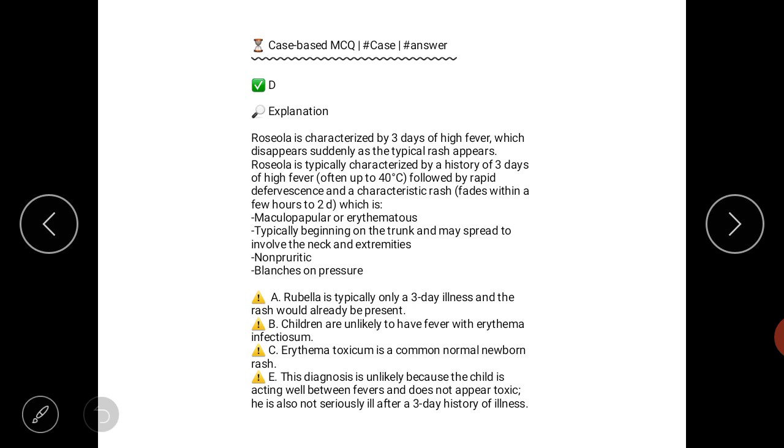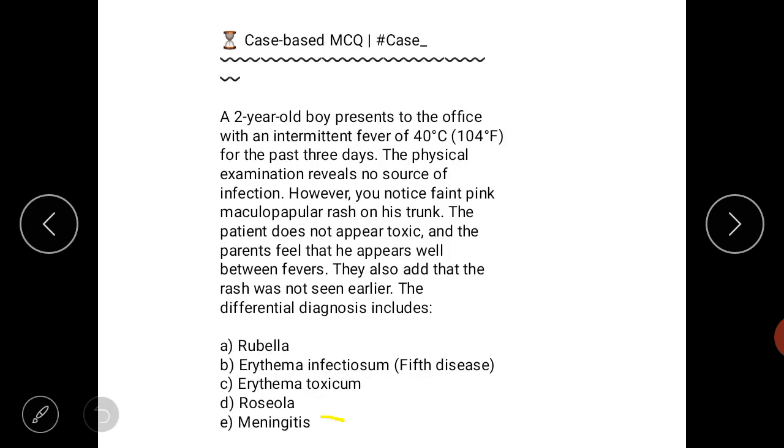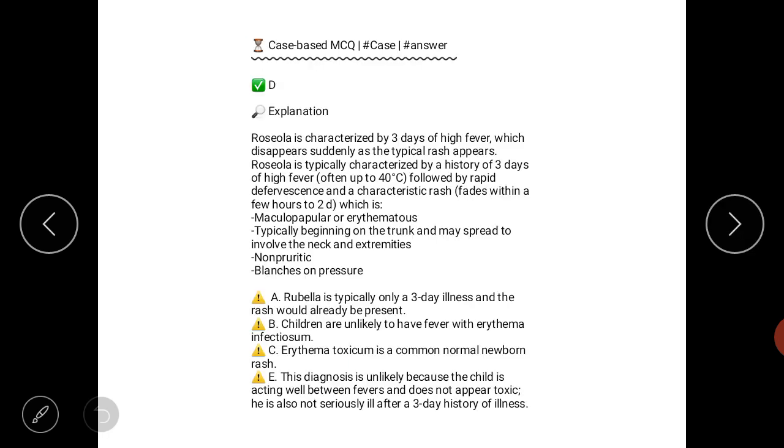E, this diagnosis is unlikely because the child is acting well between fevers and does not appear toxic. He is also not seriously ill after a 3-day history of illness. So answer E is meningitis, so the meningitis answer is also excluded. The remaining answer is D, roseola. Let's discuss how the answer is roseola.